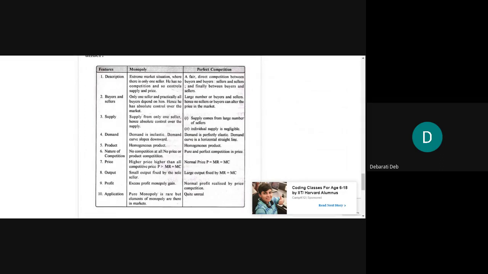Almost all the points are easy. If you go through it, you will be clearer. This is a comparison chart, just comparing both monopoly and perfect competition. Not necessarily will you have to write the differences only, but you write comparisons. In some points, you will see that both things happen in the same way in monopoly and perfect competition. In some points, you will see that there is a difference. This is a comparison chart, not a difference chart. All right, then let us keep the discussion to this much.